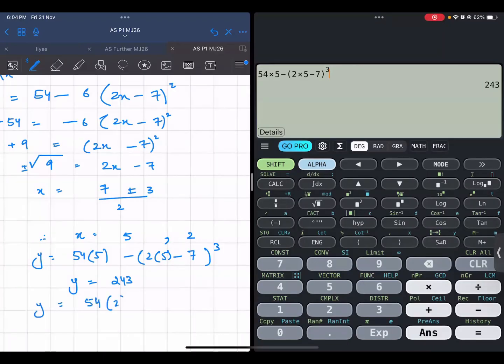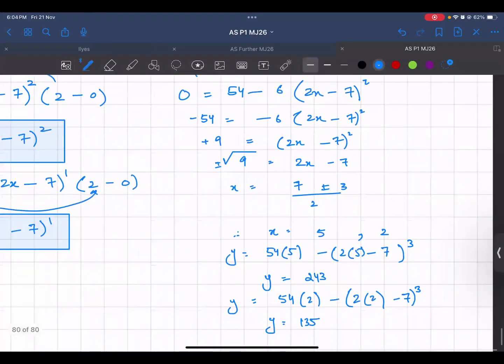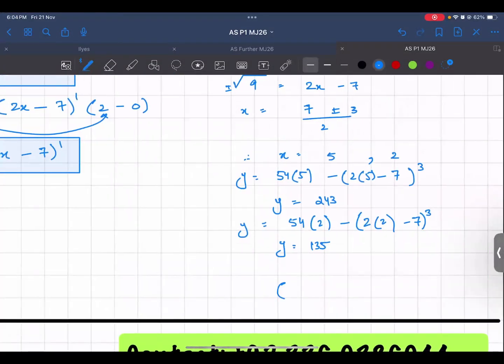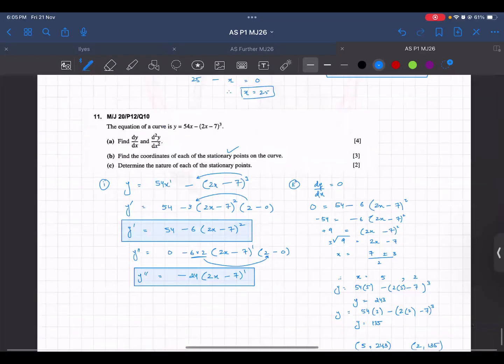Then 54 times 2 minus (2 into 2 minus 7) whole cube. 135. So the two turning points that you will tell them are 5 comma 243 and 2 comma 135. These are the two turning points.